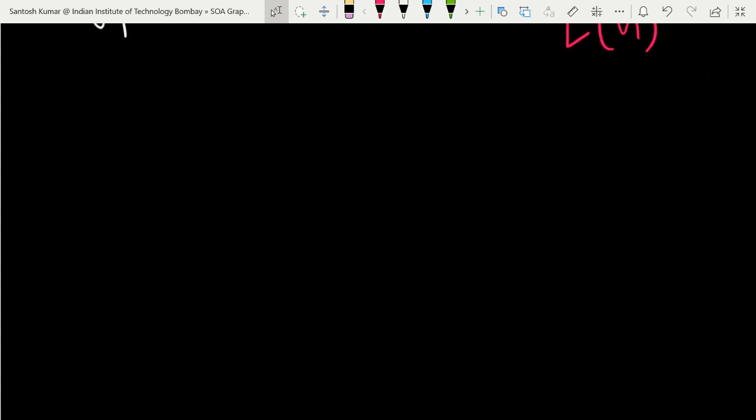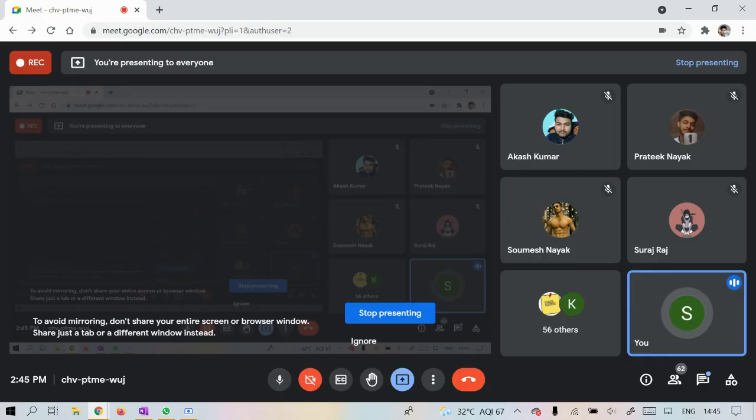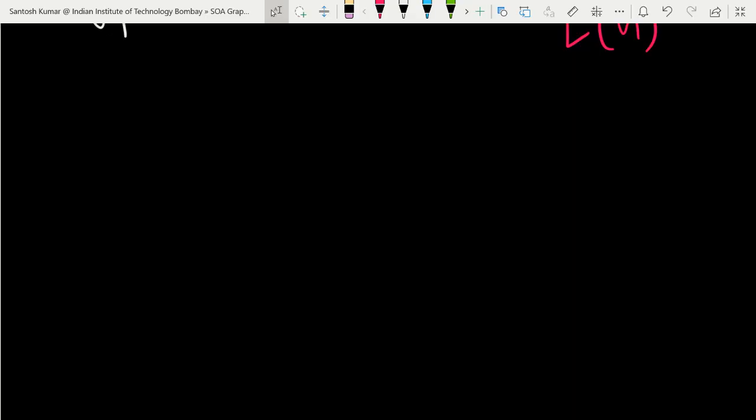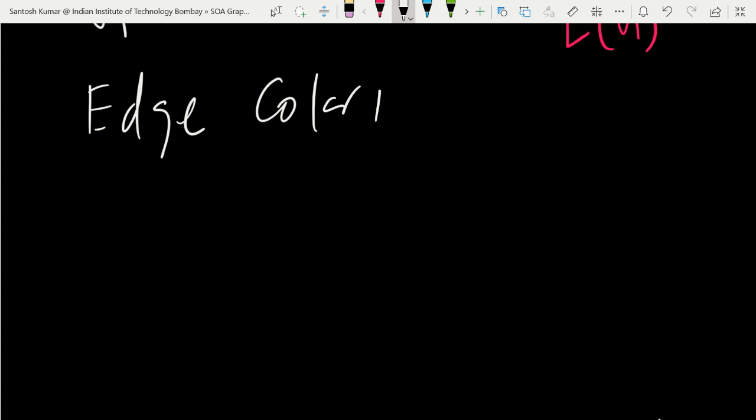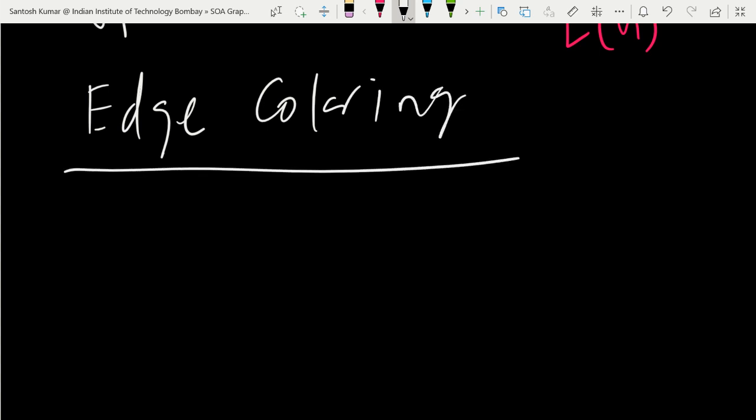Okay, so next, what is the application of this? Where will we use it? We have to see edge coloring. We discussed what a line graph is. Now I would like to discuss edge coloring. Earlier we have already discussed vertex coloring. Now I'd like to discuss edge coloring. So we'll color edges like we were coloring vertices.